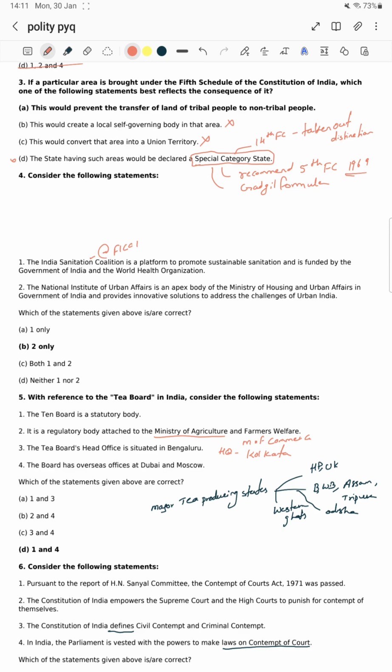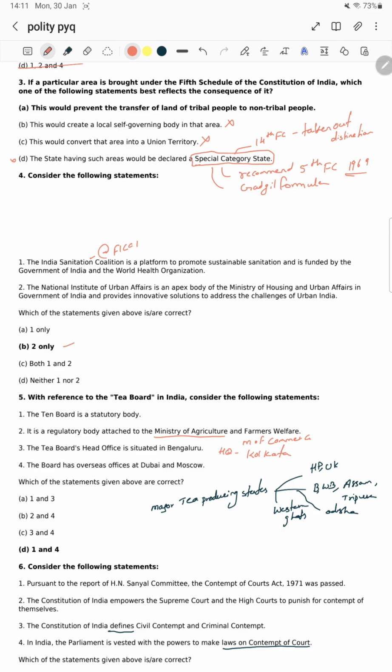The India Sanitation Coalition was launched by FICCI. It didn't have anything funded from the World Health Organization. There might be hallucinations or certain doubts, like since it is sanitation, the World Health Organization is also taking health. It won't work like this. Option 1 is wrong. Next, the second option, the National Institute of Urban Affairs is an apex body of the Ministry of Housing and Urban Affairs. This one is the right one. Option 2 is right.